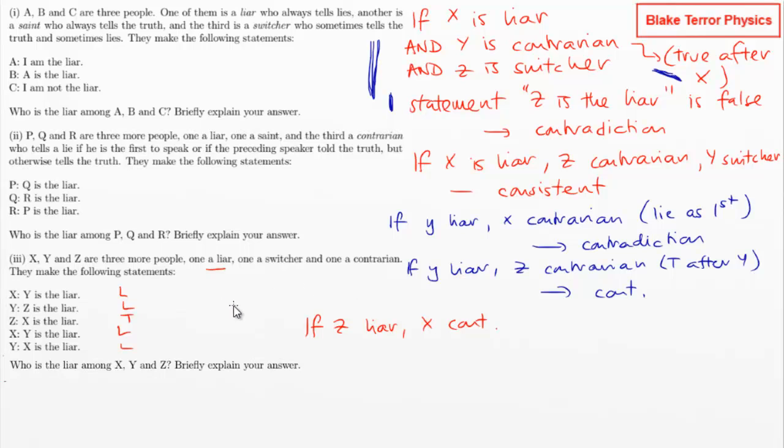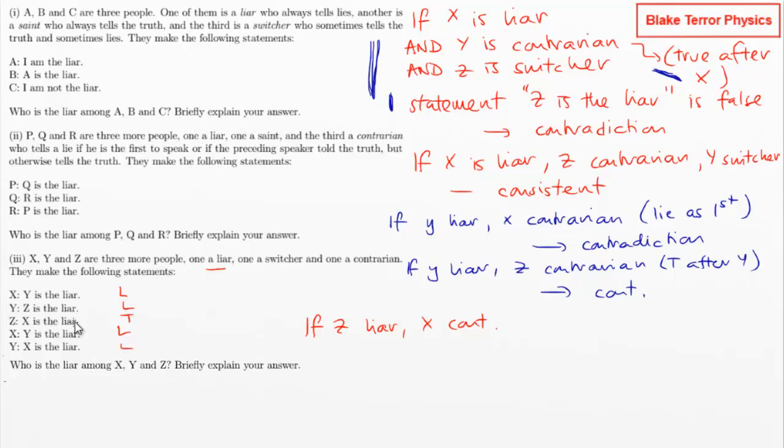So if X is the contrarian, he'd have to lie as first. So that is fine. Then Y could be saying anything, but he's telling the truth in that first bit, isn't he? Yeah. So he's telling the truth there because Y is telling the truth. He just happens to be telling the truth as the switcher.